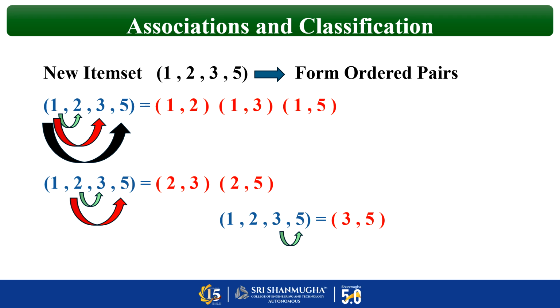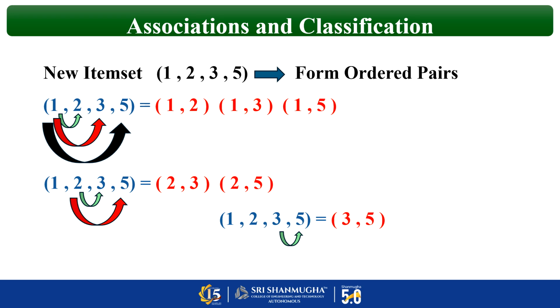Okay, now we have to form the 2 item set. That means ordered pairs, 2 elements. Earlier we framed only 1 element, now it is 2 elements. So how to form that? What is the newly derived item set? It is 1, 2, 3, 5. I have shown you using the arrow mark. First you take 1 and combine it with the remaining elements 2, 3, 5. That means 1, 2, 1, 3, 1, 5. This is a new ordered pair.